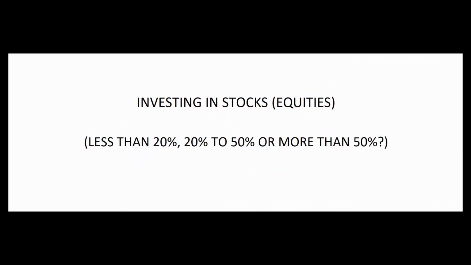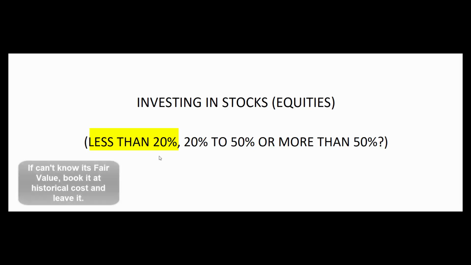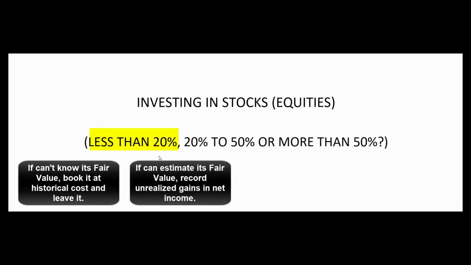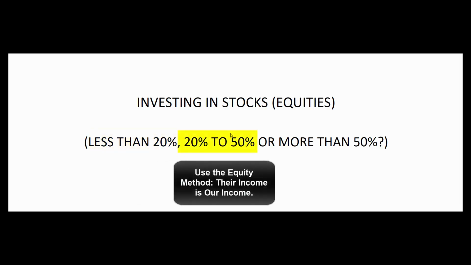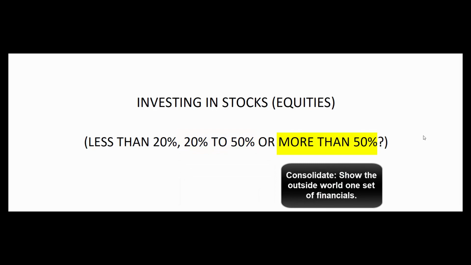So how we account for an investment in another company depends on how much we own. Less than 20%, if we can't mark to market, it stays on our books for what we paid for it. If we can mark to market, if we can know exactly what it's worth or make a good guess at what it's worth, we'll mark it up and down in value with the unrealized gains or losses actually appearing in net income. If we own between 20 and 50%, we'll use the equity method. Their income is our income. And if we own more than 50%, we'll present a consolidated balance sheet to the outside world.